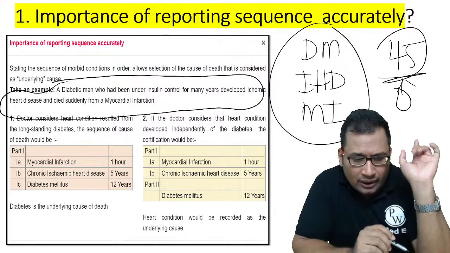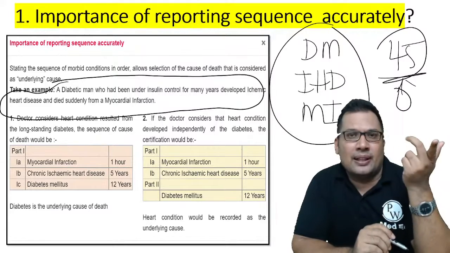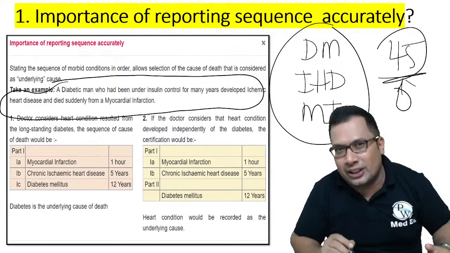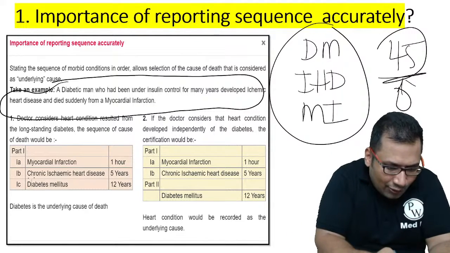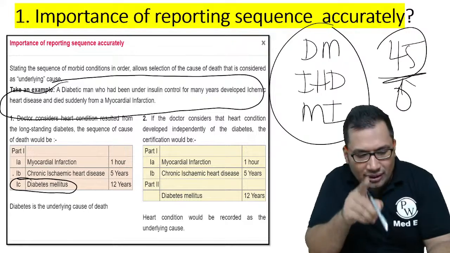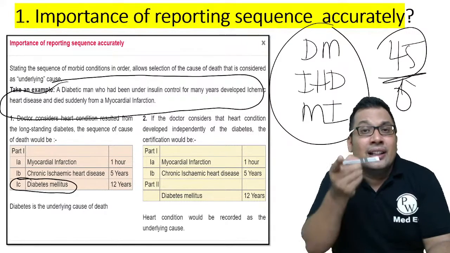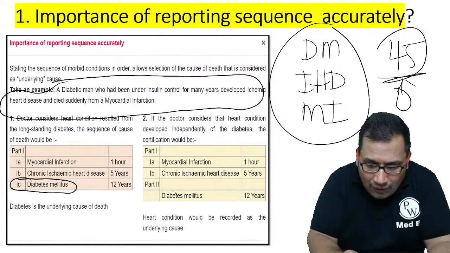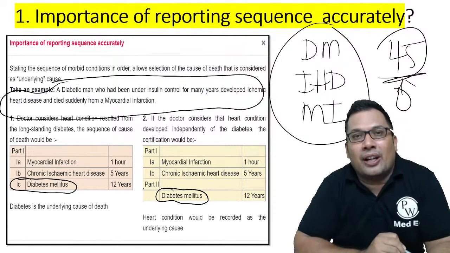If you think diabetes mellitus is causing chronic ischemic heart disease, then you can write it in 1C. If you think chronic ischemic heart disease is independent of diabetes mellitus, then you can write diabetes mellitus as a contributor in part 2.